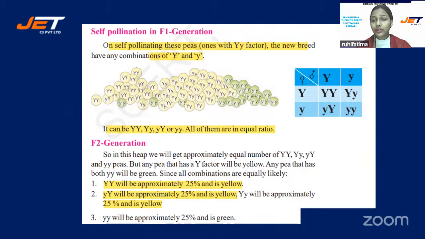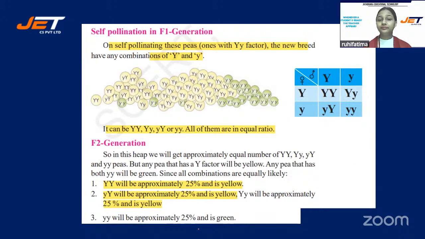See, this is how it goes. He has taken capital Y, small y, means heterozygous condition. He is pollinating the flower. What you will get? One pure yellow, two hybrid yellow, and one pure green. Okay. And in F2 generation, the ratio will be 3 is to 1.